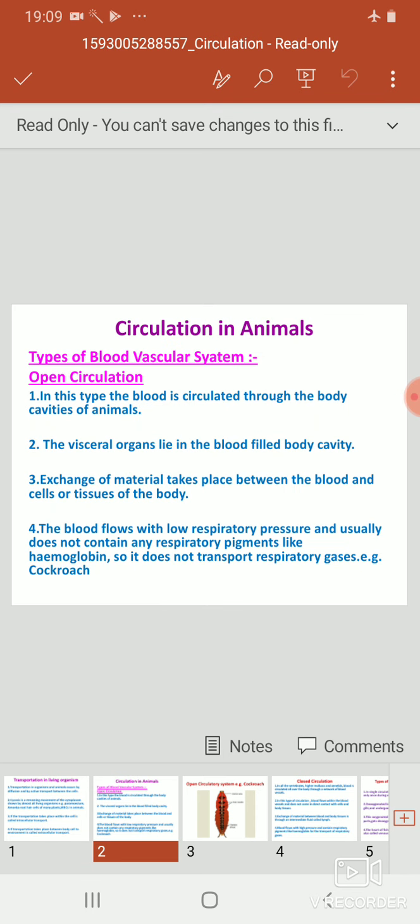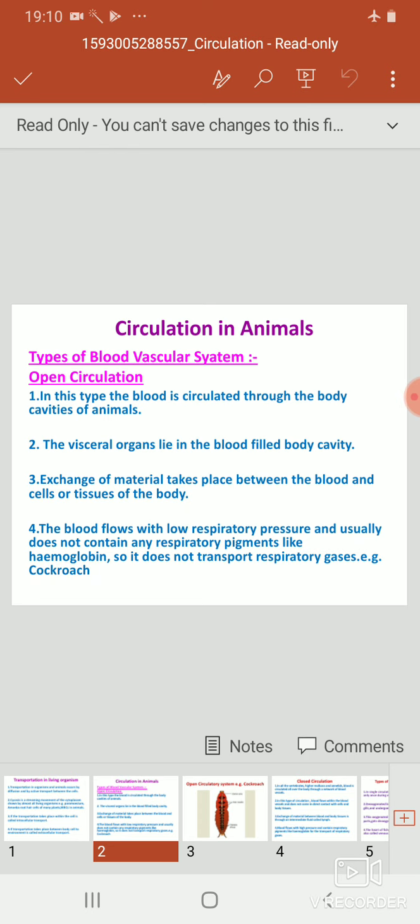Now, the circulation in animals. The types of blood vascular system. Here, two types of blood vascular systems are present. The first is the open type of blood vascular system and the second is the closed type of blood vascular system.